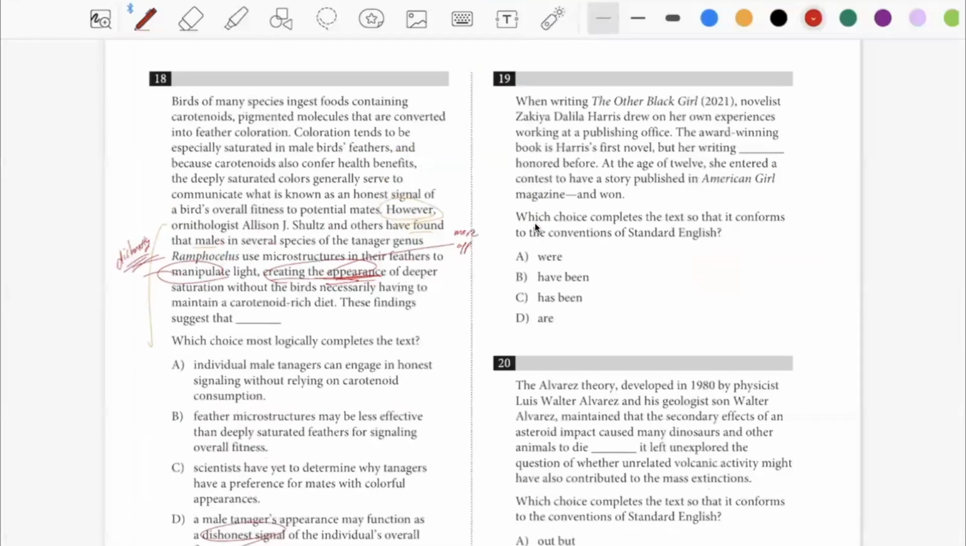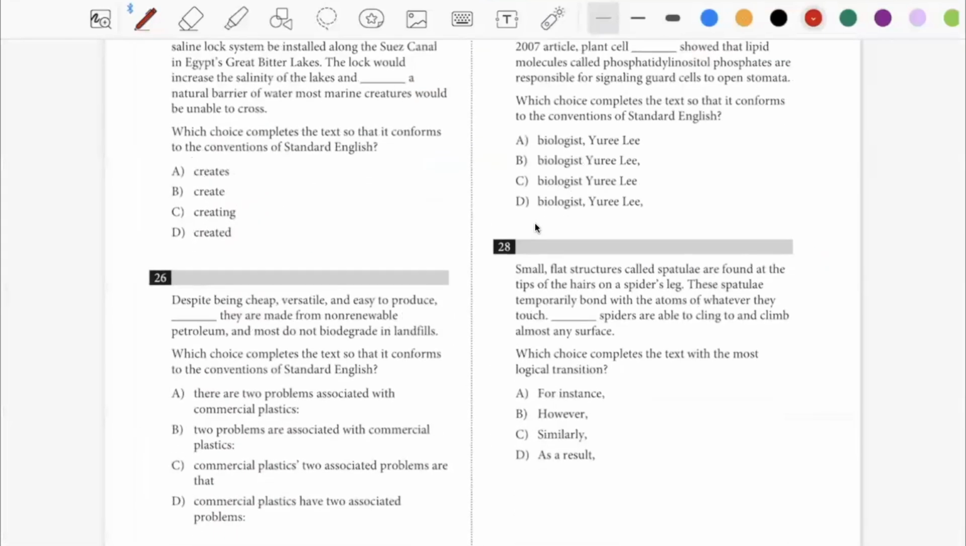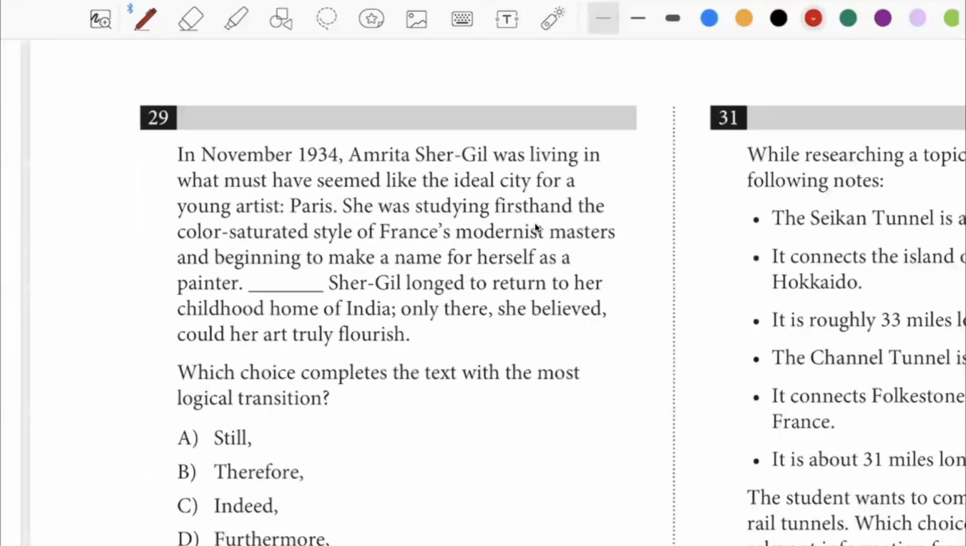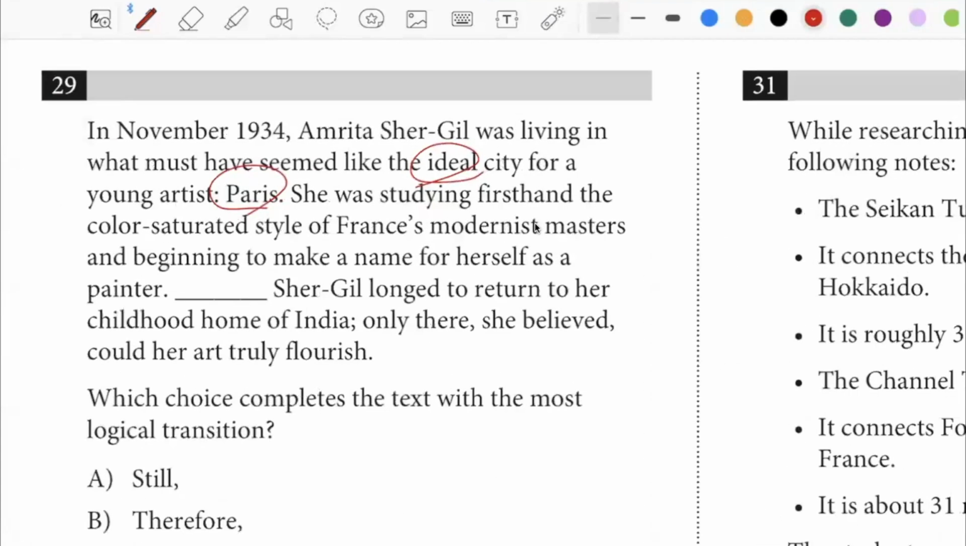Okay. Let's see. In the case of 29, what do we have? Let's look at a writing question. In November 1934, blah, blah, was living in what must have seemed like the ideal city for a young artist. All right, so this ideal city was Paris. She was studying firsthand the color-saturated style of France's modernist masters and beginning to make a name for herself as a painter. So far, so good.